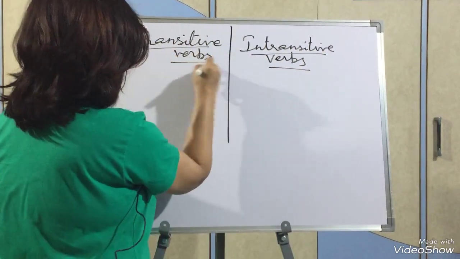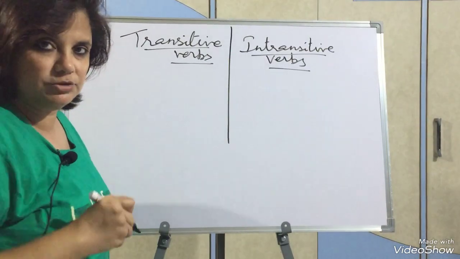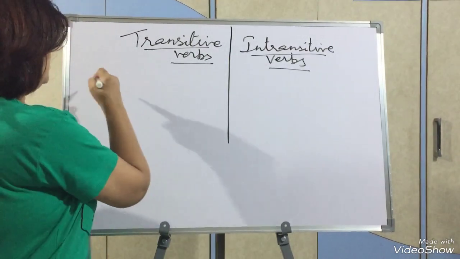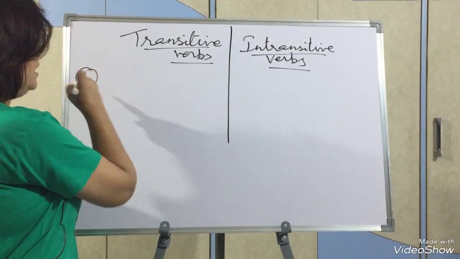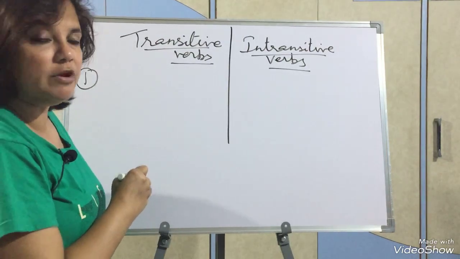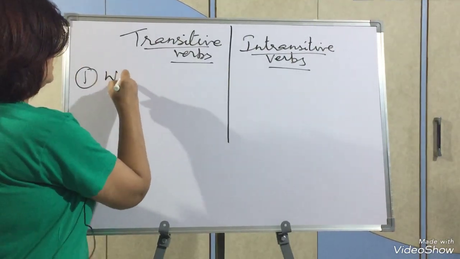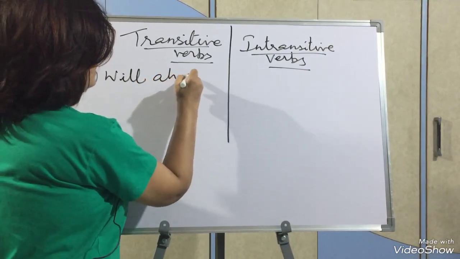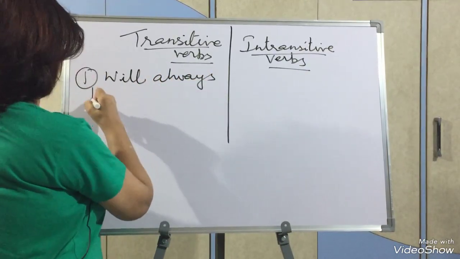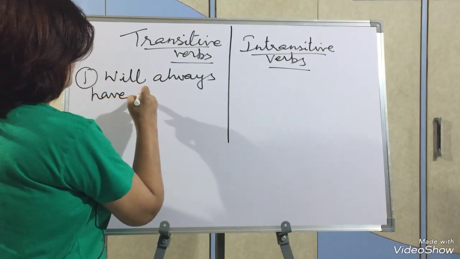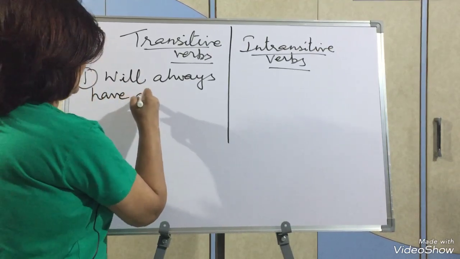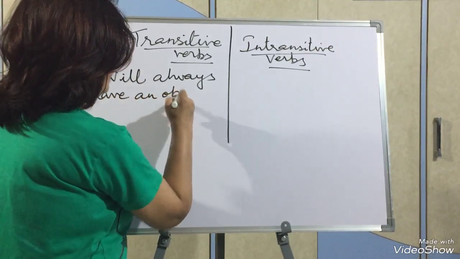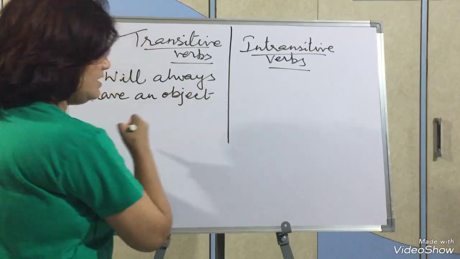Again, very simple differences I will tell you and you will easily comprehend them. First is, a transitive verb will always have an object. Now what is an object?